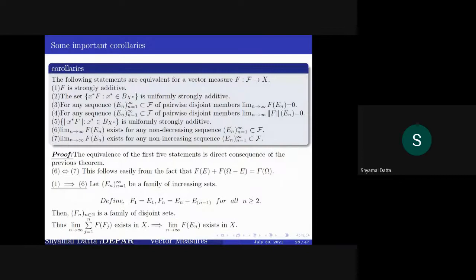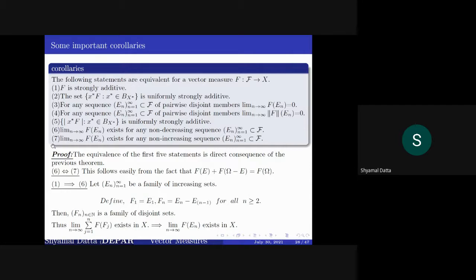Okay. Now here is a corollary which is written down for a single strongly additive vector measure. F is a strongly additive vector measure if and only if these five equivalences, which come from the previous result, hold. So these are the same, and two more equivalences are added here.